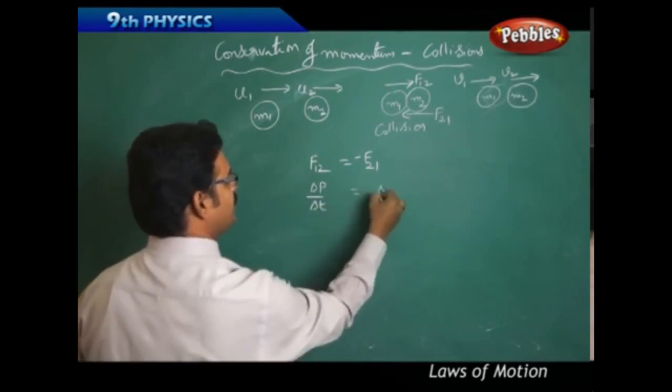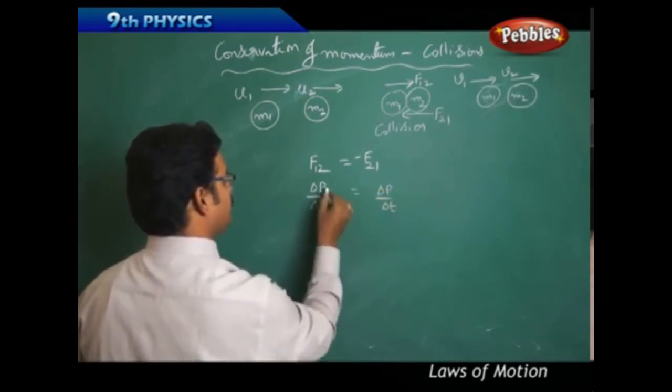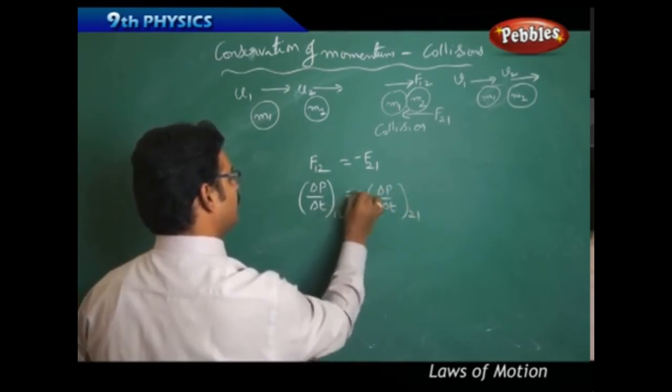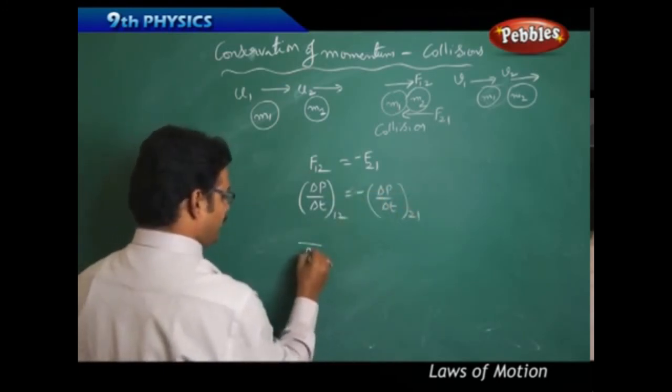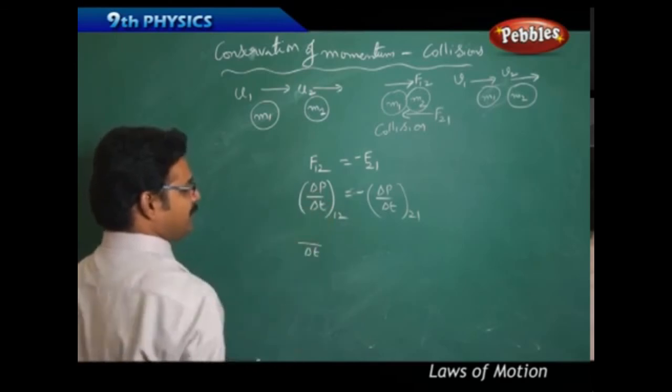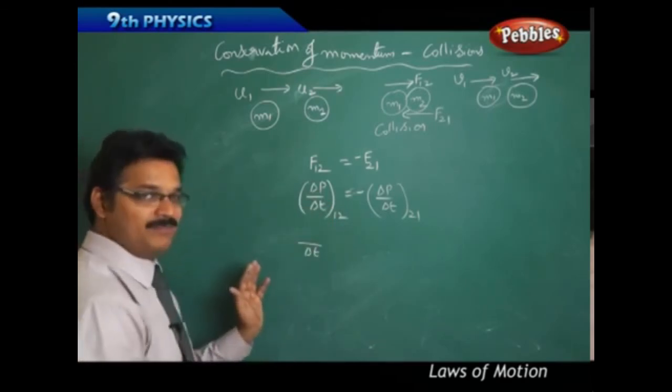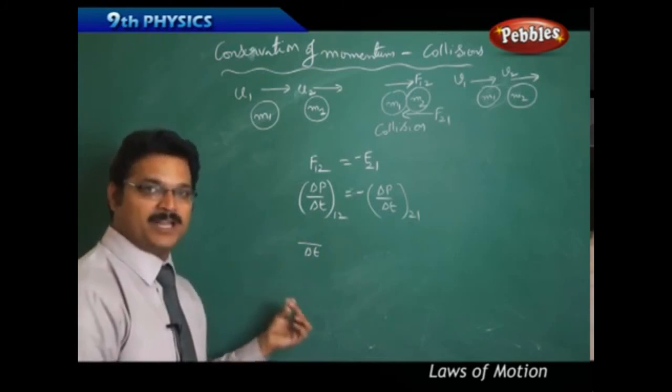So delta P by delta T for 12 equals minus delta P by delta T for 21. Now delta P means change in momentum, which means Pf minus Pi, final momentum minus initial momentum.